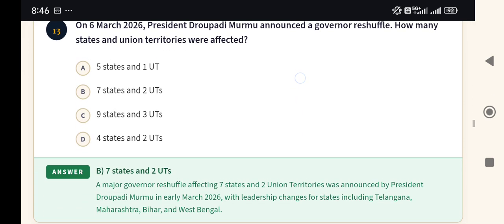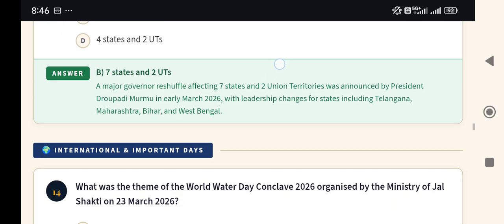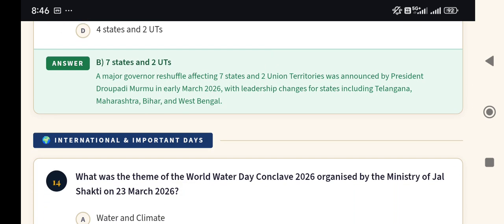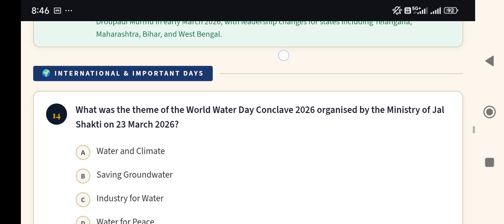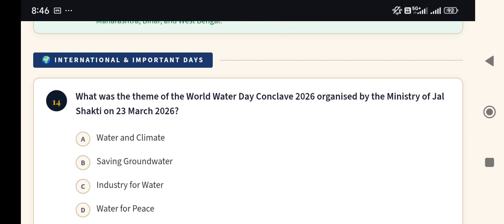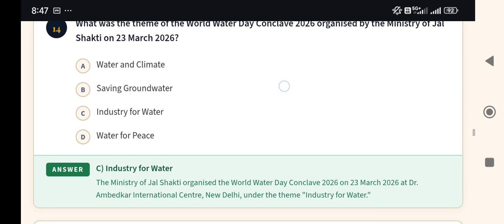And here the answer is option B, 7 states and 2 union territories. Now next, international and important days topic. Here the question number 14 is, what was the theme of the World Water Day Conclave 2026 organized by the Ministry of Jal Shakti on 23rd March 2026? Options are water and climate, saving groundwater, industry for water, water for peace. And here the answer is industry for water.